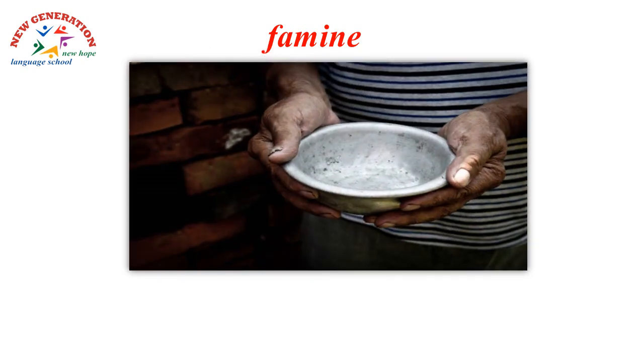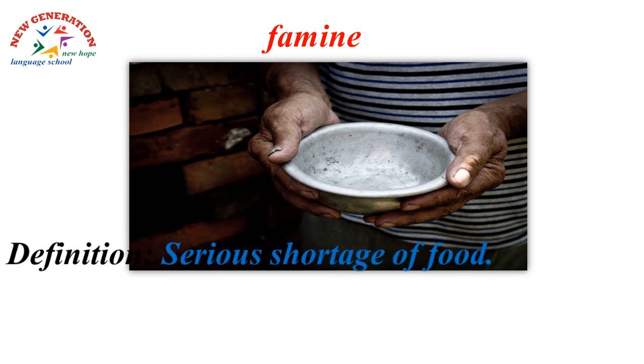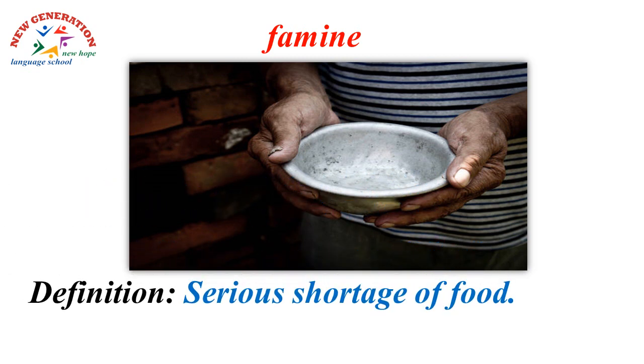Next word: famine. Let's see what famine is. As you see, here is someone holding a dish. Inside the dish there is no food, and this is what we call famine. Here is the definition: serious shortage of food. Shortage means there is no more of something. This is what we call shortage, when there is no food for a long time for everyone. This is a famine. Many African countries suffer from famines, and this is a serious problem.